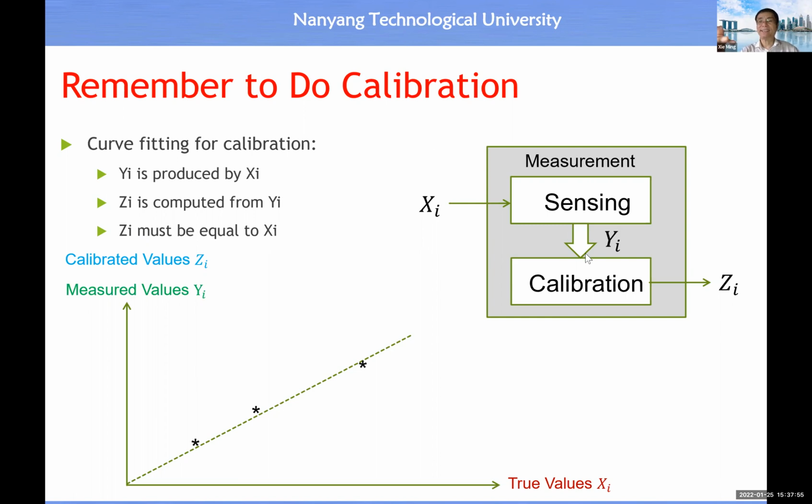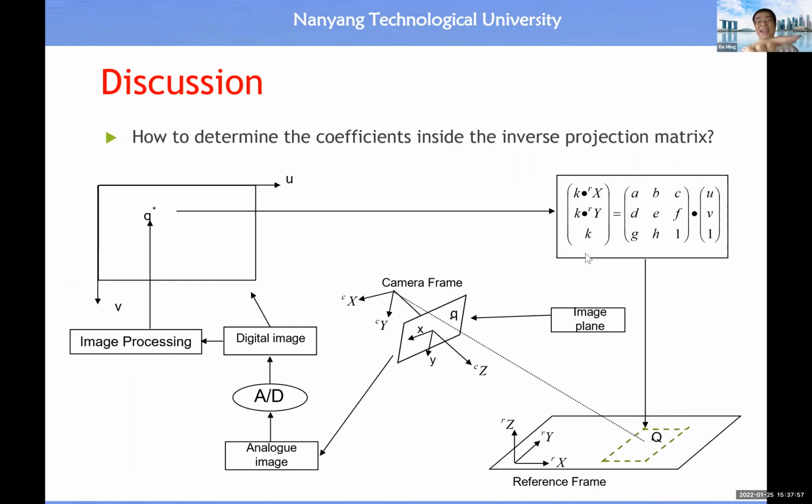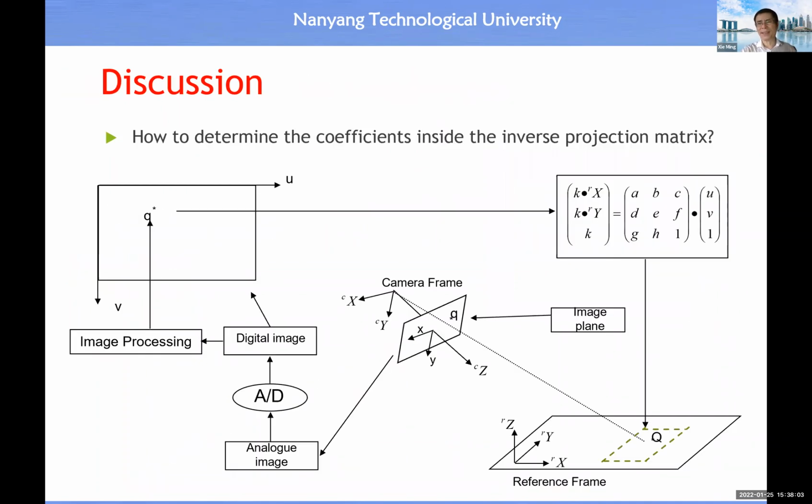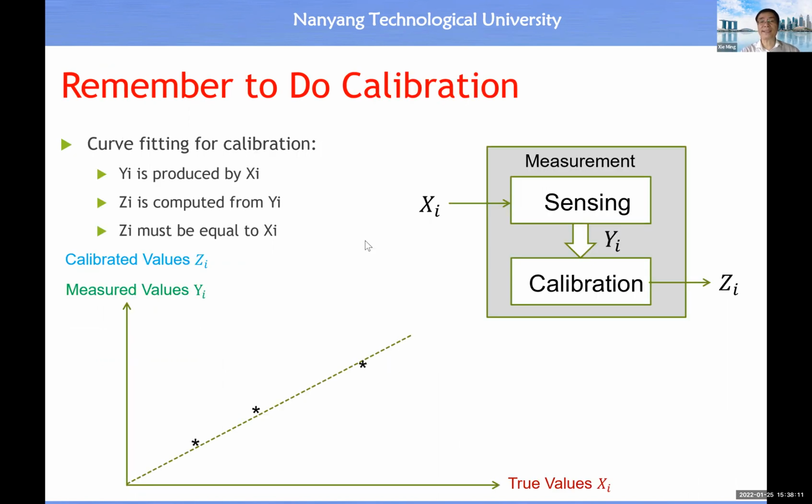Right. So try to study this diagram, the setup of a measurement and sensing system of a 2D geometry, then try to interpret correctly what is Xi here, what is Yi here, what is Zi here. Try not to be confused with x, y, z. Don't interpret it in this way. This is just treated as an input to your measurement and sensing system. This is the output from your measurement and sensing system. This is the intermediate value of your measurement and sensing system.